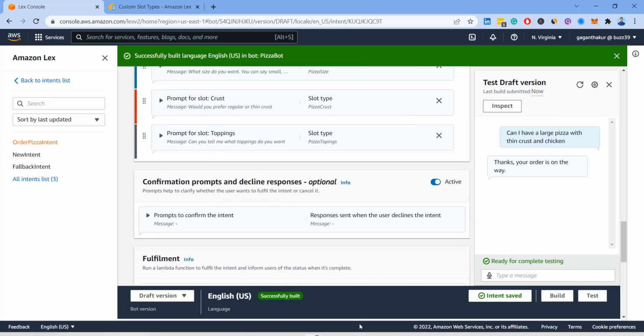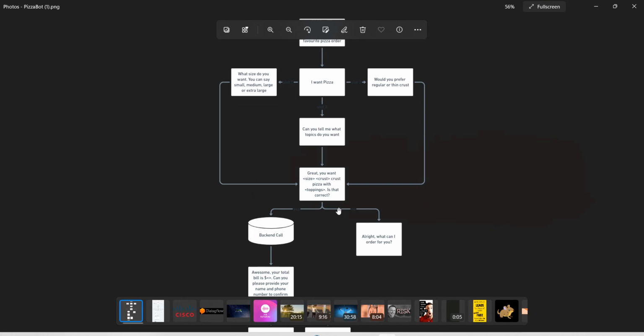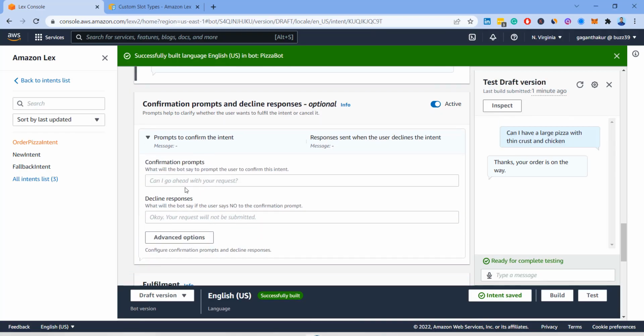So as you can see in this diagram, after that we want to play, great, you want size, crust, whatever. Okay, so let me ask this question. Once the user gives me all the information, I'm going to ask them this: great, you want. Okay, so let's go back, and we will go to prompt to confirm intent, confirmation prompt.